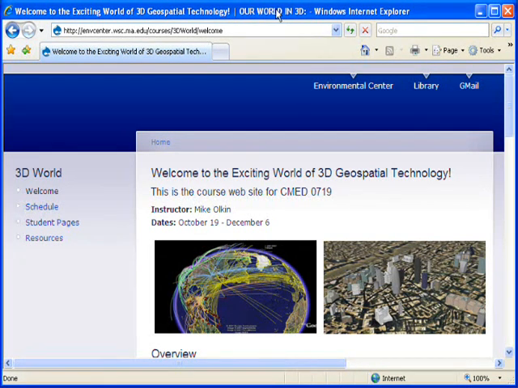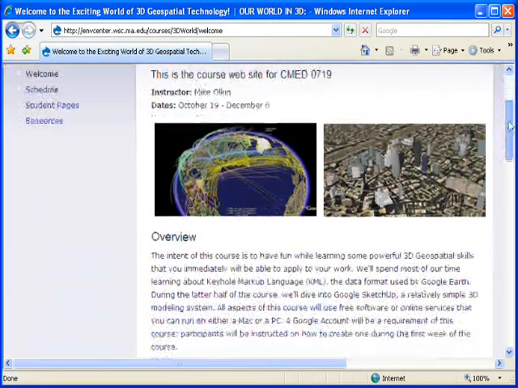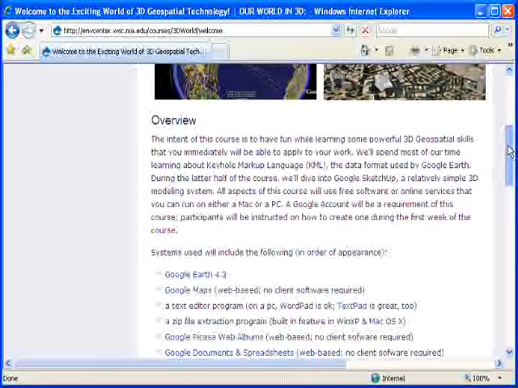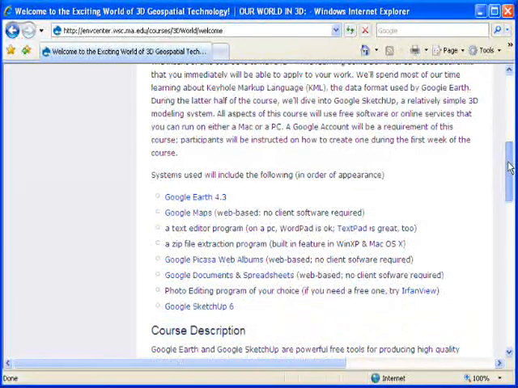Let's get acquainted with the course site. So I'm at the main course site, the 3D World site. First thing you'll see when you're on the site is the welcome page, and I include an overview of the course, a listing of the systems that we'll be using, and each one of these has a link so that you can download them from here.